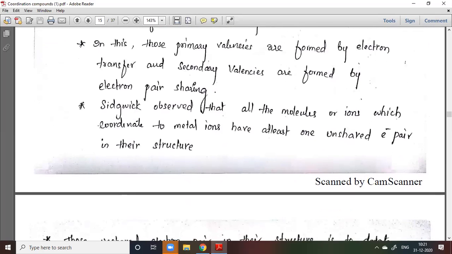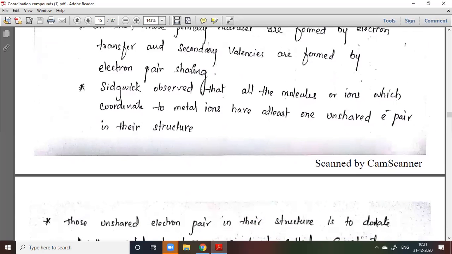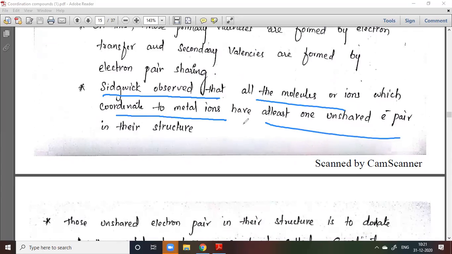See here. Sidgwick observed that all the molecules which are coordinated to the metal ion have at least one unshared electron pair in their structure. If you take the complex, just now I have written like this.